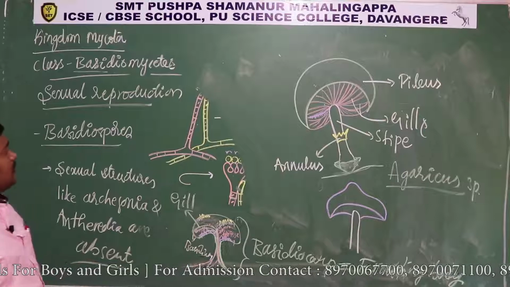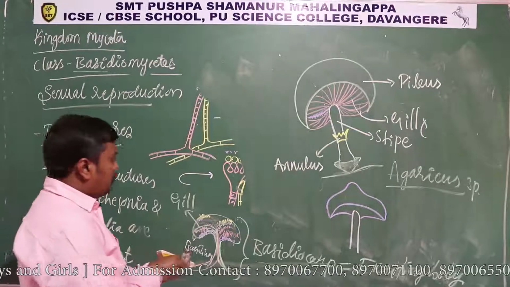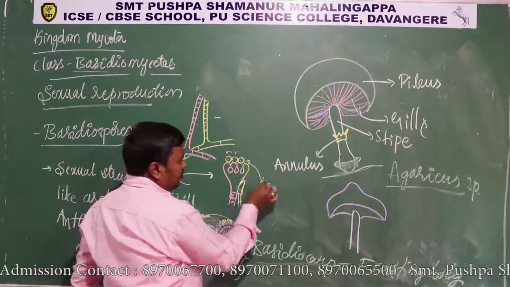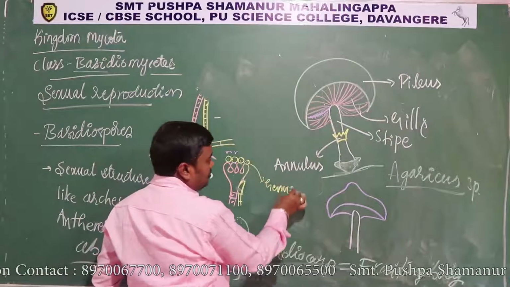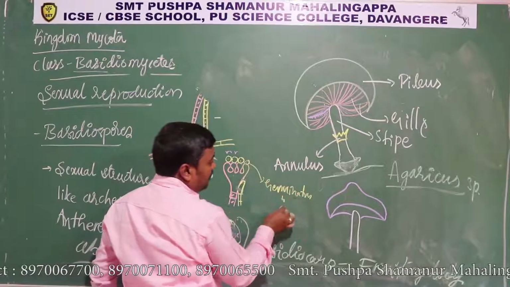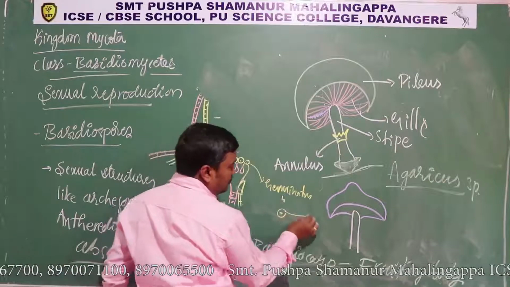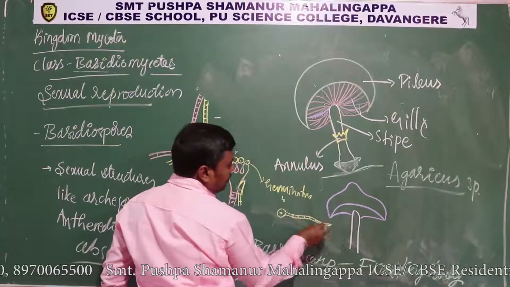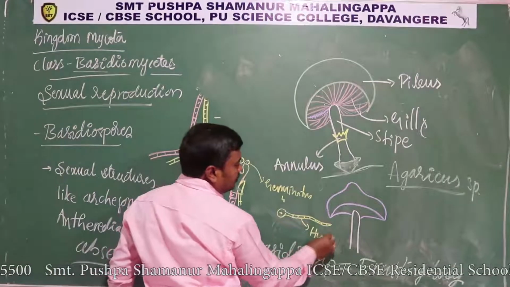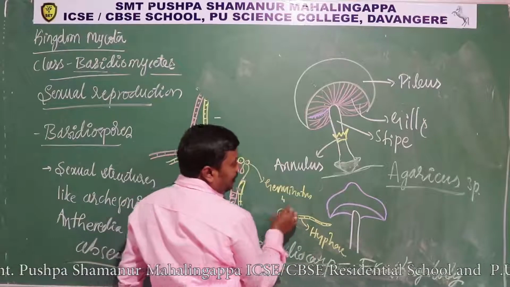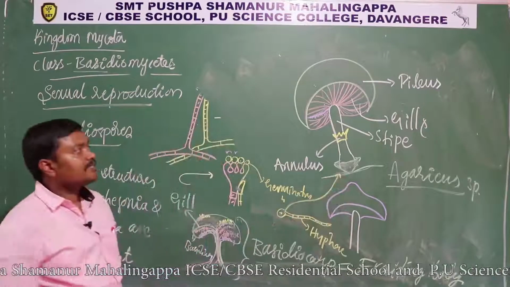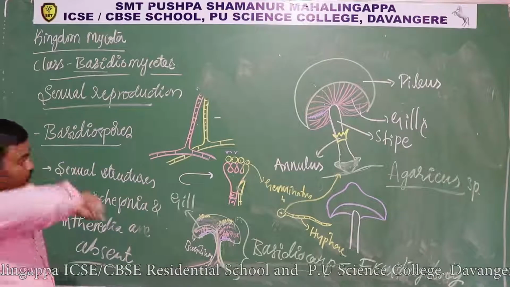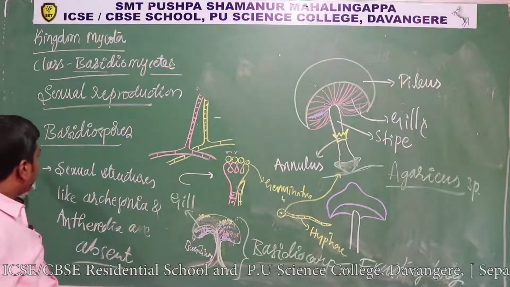Okay, so this is how they reproduce, and these are sexual spores. So these are sexual spores which are released. So these sexual spores germinate to produce hyphae. This starts to produce the hyphae with compartments. So this hyphae compactly arranged and produces the basidiocarp during sexual reproduction. Okay. Yeah, so this is about the basidiomycetes sexual reproduction.